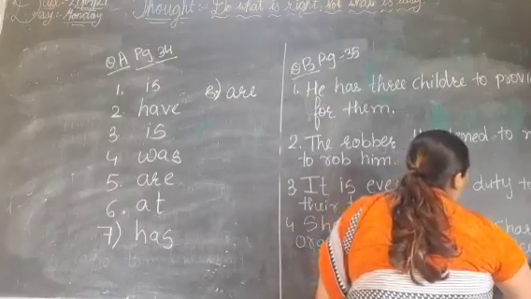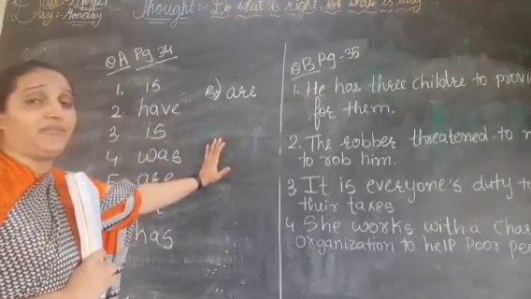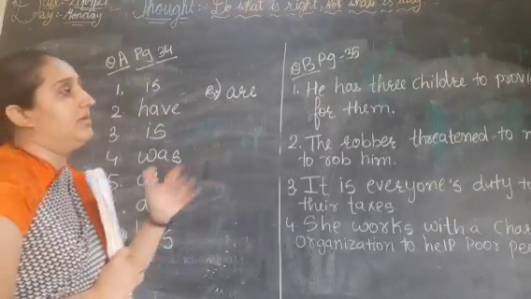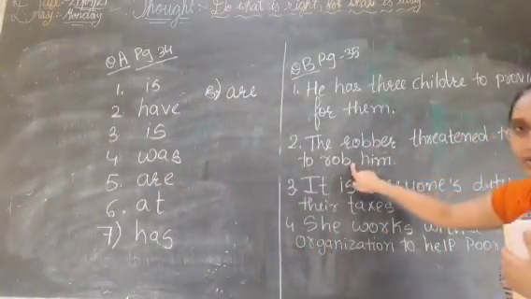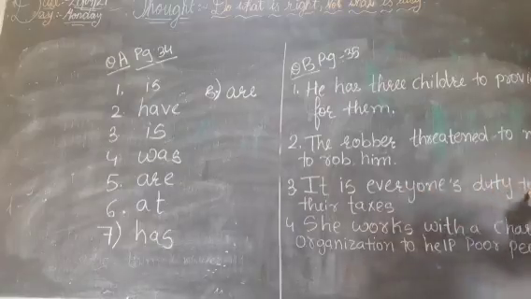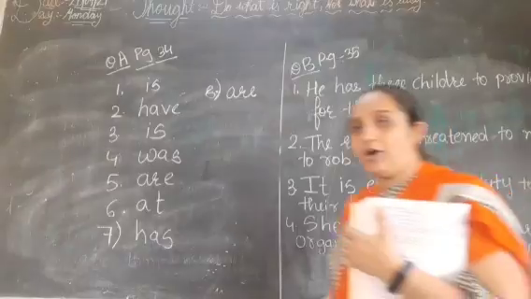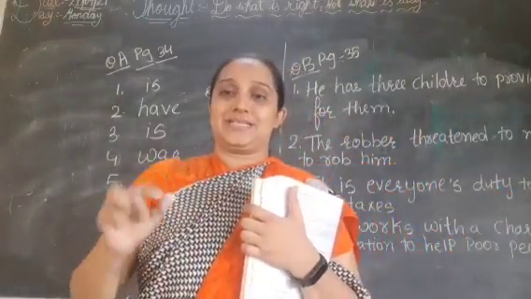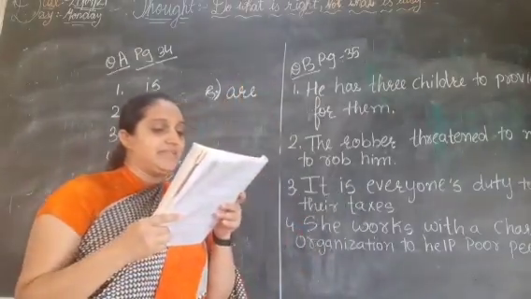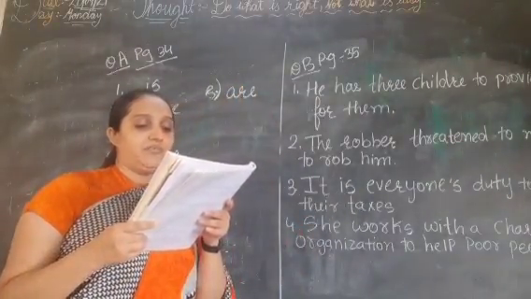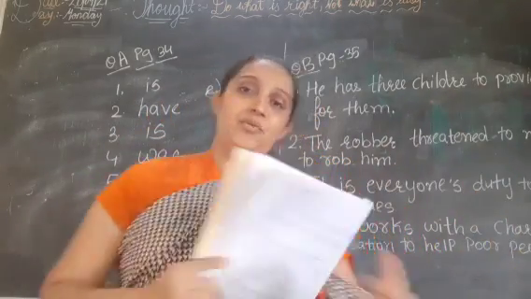Now students, in all the sentences you can notice one thing. After to there will be a verb. For example, to provide, to rob, to pay, to help. It means before the verb there will be to. To plus verb is equal to infinitive. So last one, she visits the poor, she gives them food. Now she visits the poor to give them food.